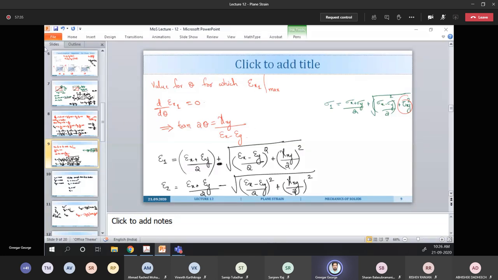And one more, the last point I want to add is, my question is, if you got a principal plane for shear stress, will the plane be the same for the principal strain also?